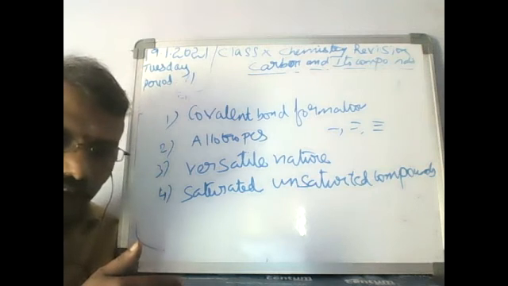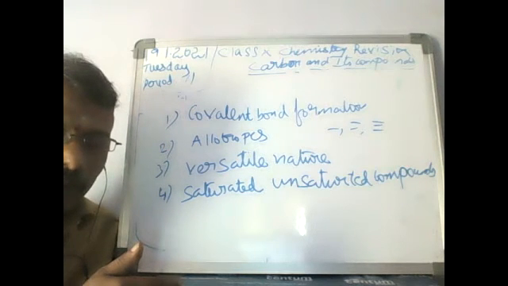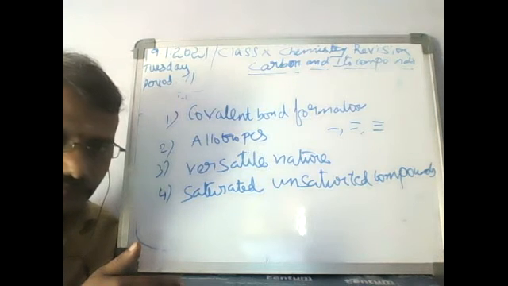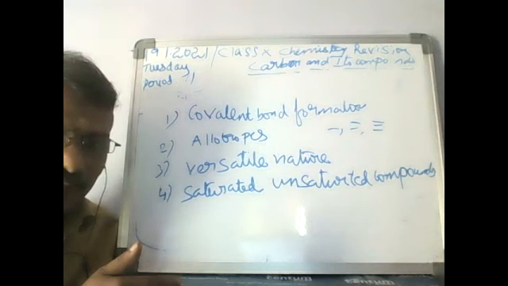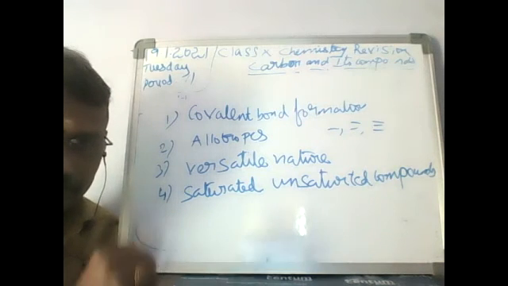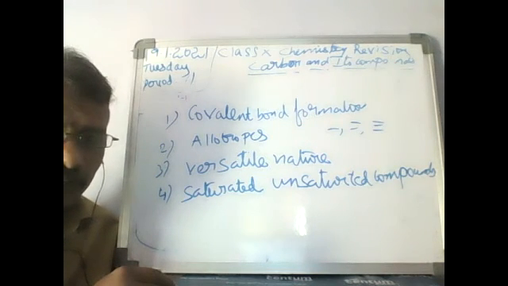Coming to the versatile nature of carbon, the important factors are catenation, tetravalency, and size. These are very important topics here. Catenation is a very important question.